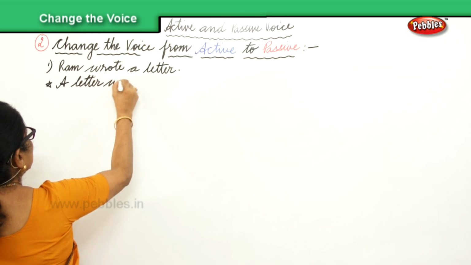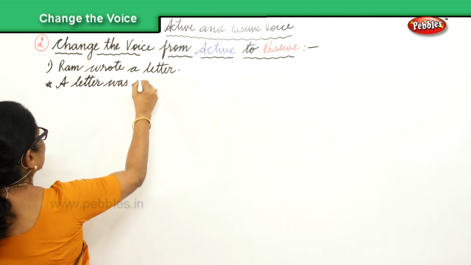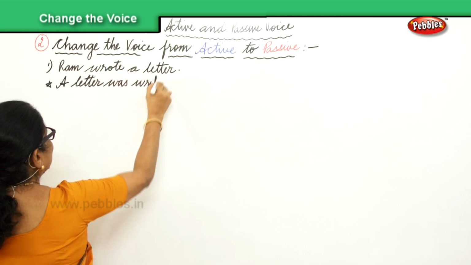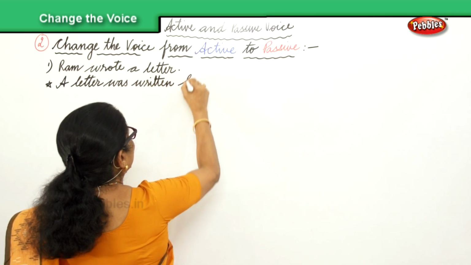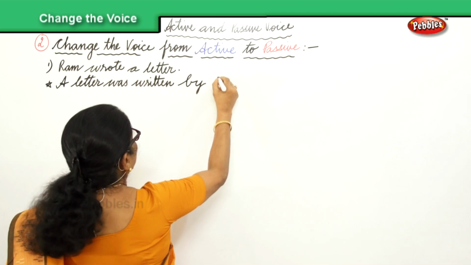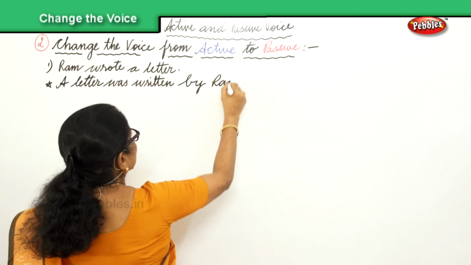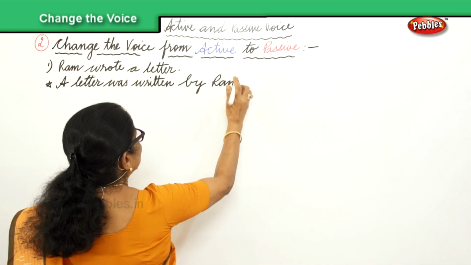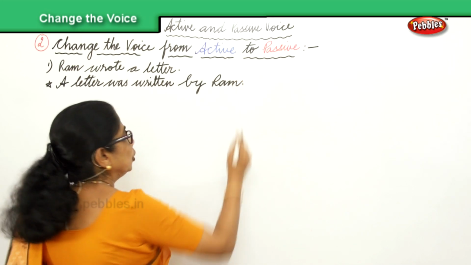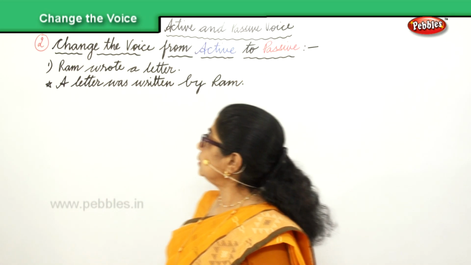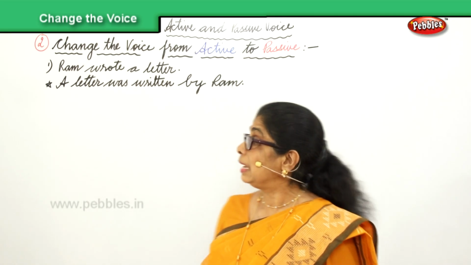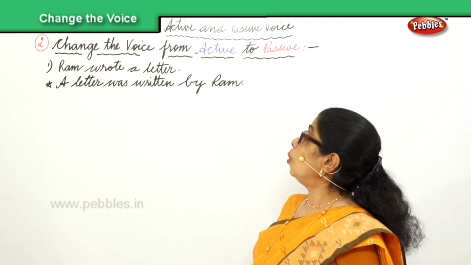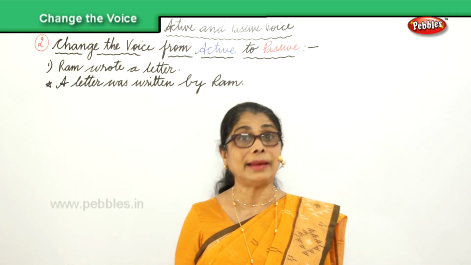A letter was written by Ram. They are all in the active voice and we are changing into passive voice. Ram wrote a letter, that's the active voice. A letter was written by Ram.